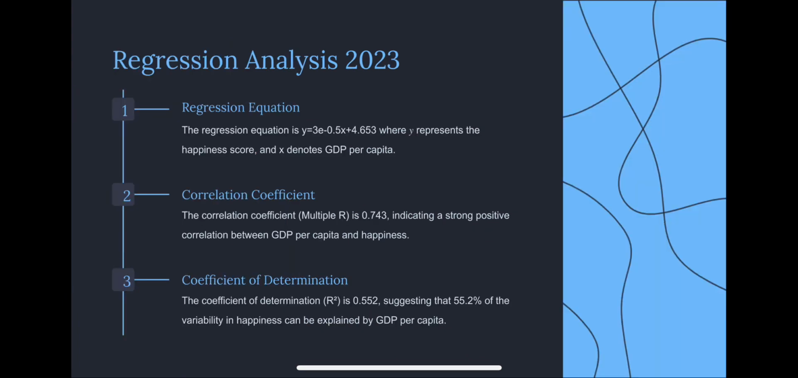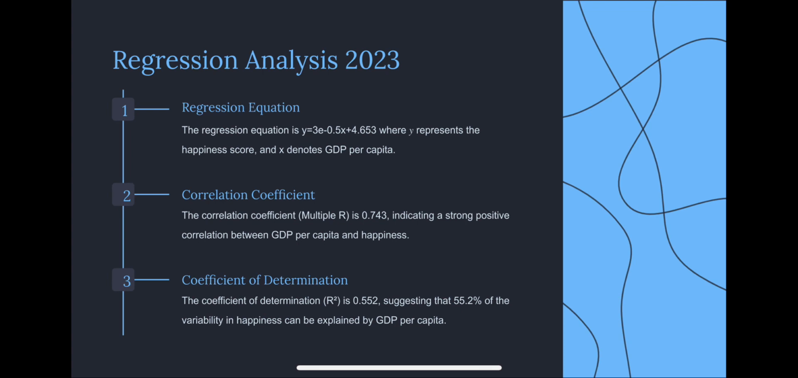To understand the relationship between GDP per capita and happiness for 2023, we derived the regression line using the least squares method. The regression equation is y equals -0.5x plus 4.653, where y represents the happiness score and x denotes GDP per capita. This regression line allows us to estimate happiness based on GDP per capita.